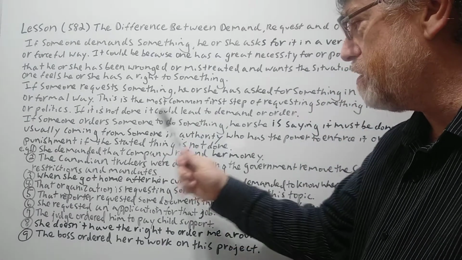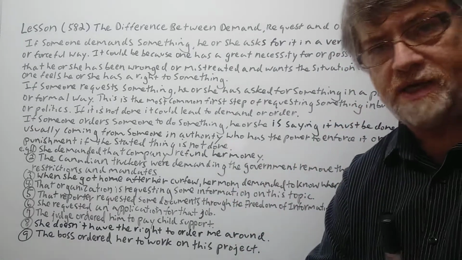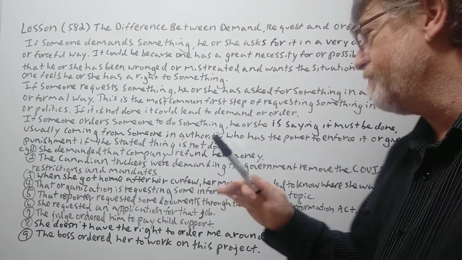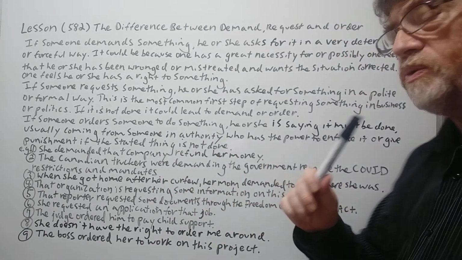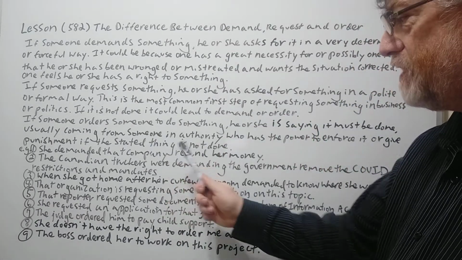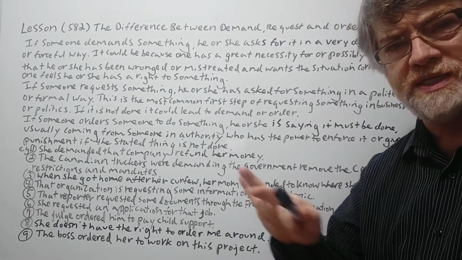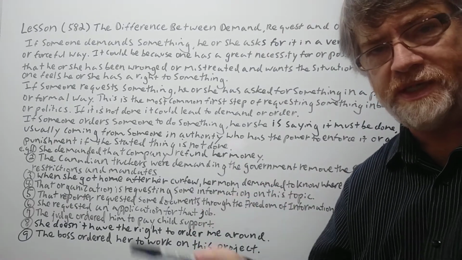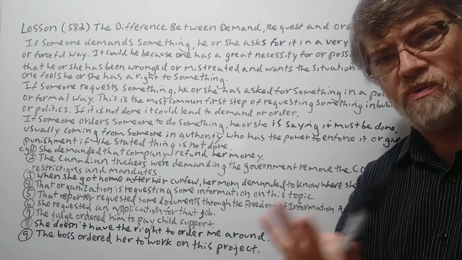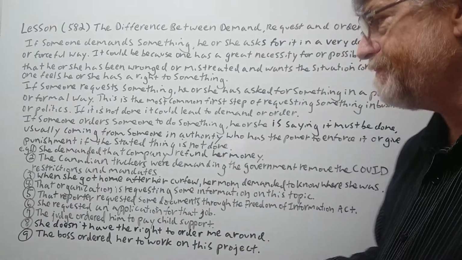Now, if someone orders someone to do something, he or she is saying it must be done. Usually coming from someone in authority who has the power to enforce it or give punishment if the stated thing is not done. All right, so now I hope you can already start to see some clear differences between these. And we got 9 examples here to show how you can separate one from the other.